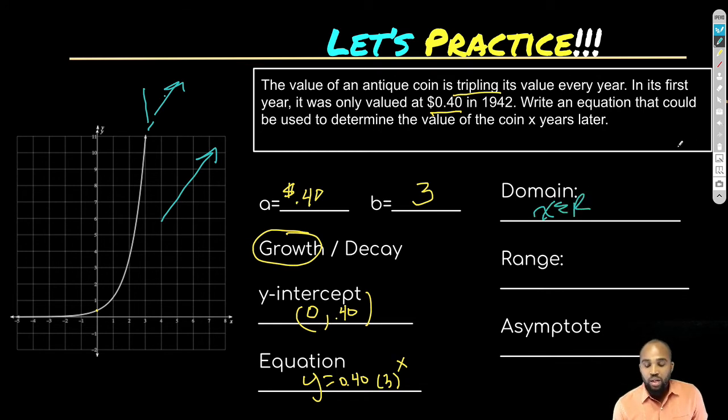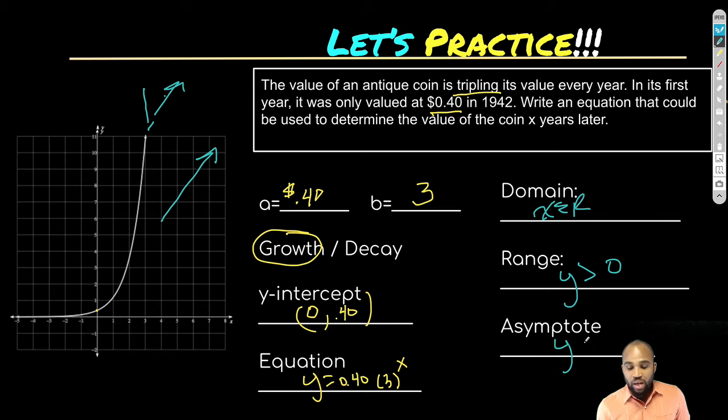And our range again is the lowest it can go is 0 and everything above. So everything that's greater than 0. Can it be equal to 0? I'm really hoping you're saying no. Why? Because it gets really close to the line but never actually touches. And at that line we call it an asymptote. And again, this one is at y equals 0.